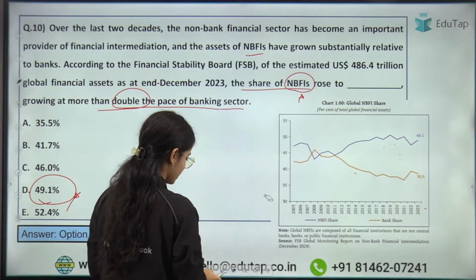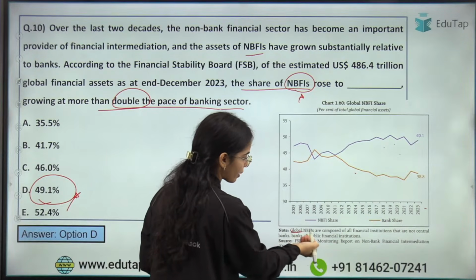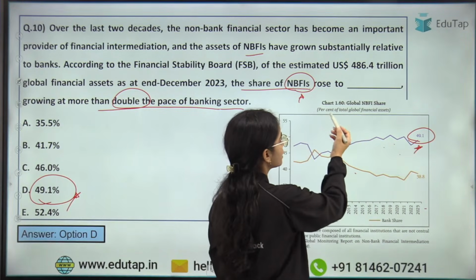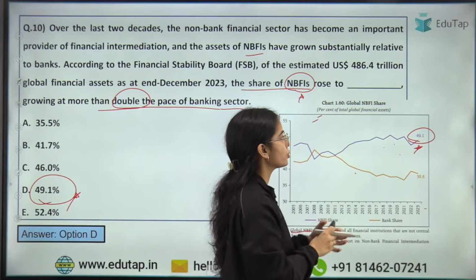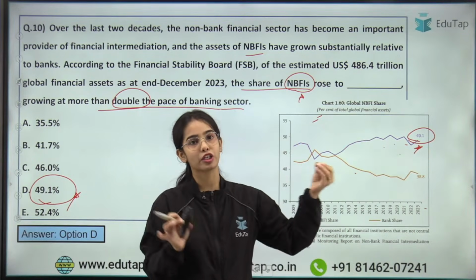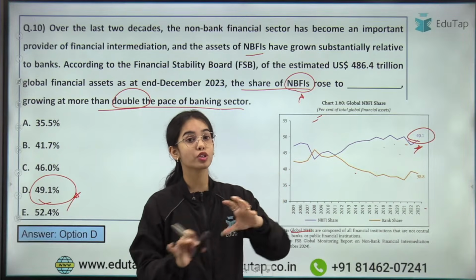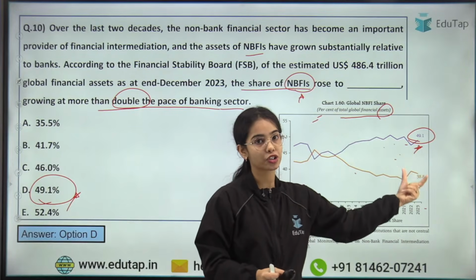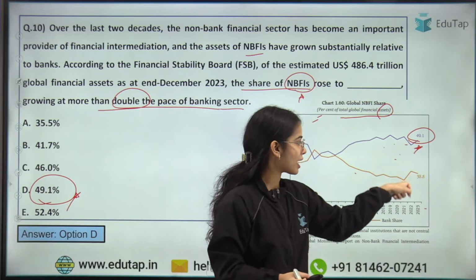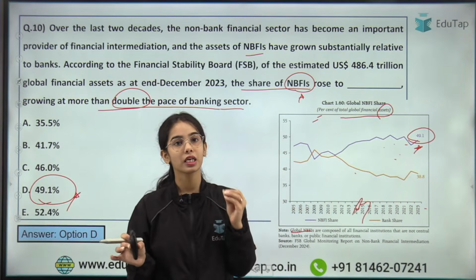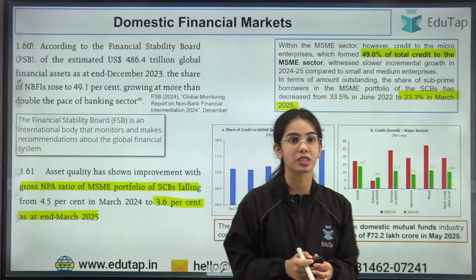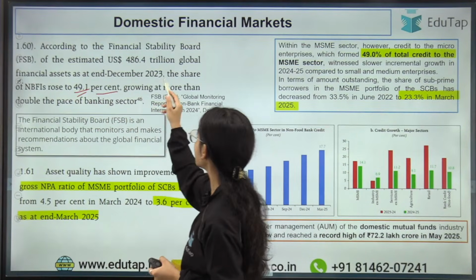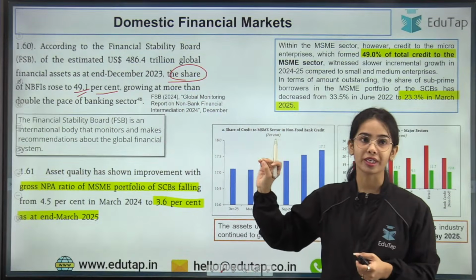It shows that 49.1% of the total global financial assets is with the non-banking financial institutions, and the share of the banks is 38.8%. So this we have discussed in the FSR, that the share of NBFIs rose to 49.1%.